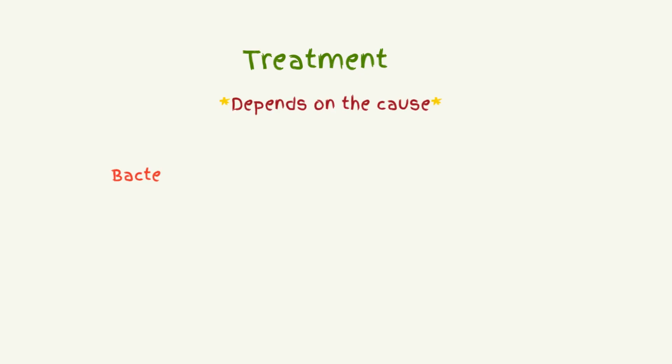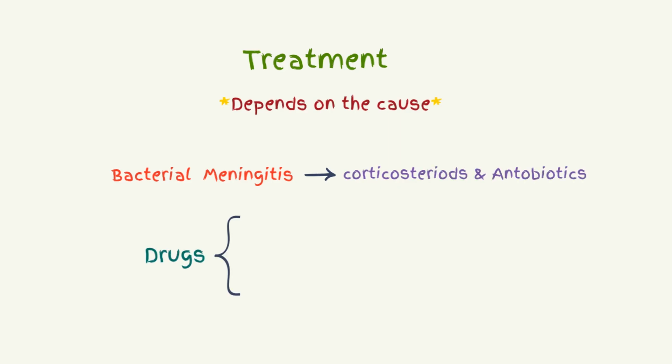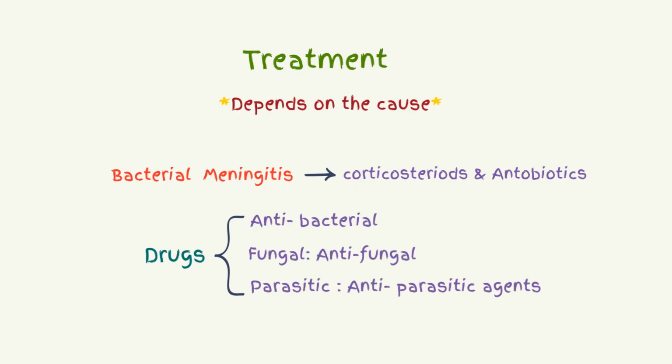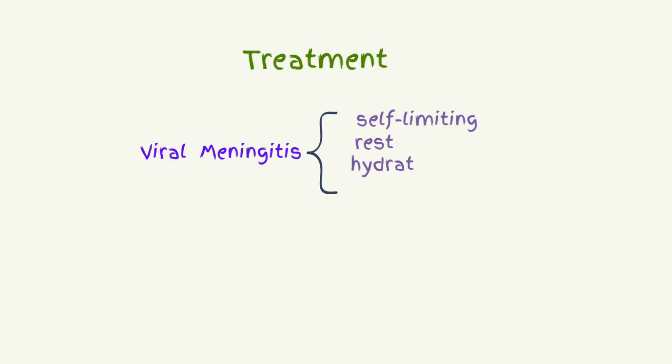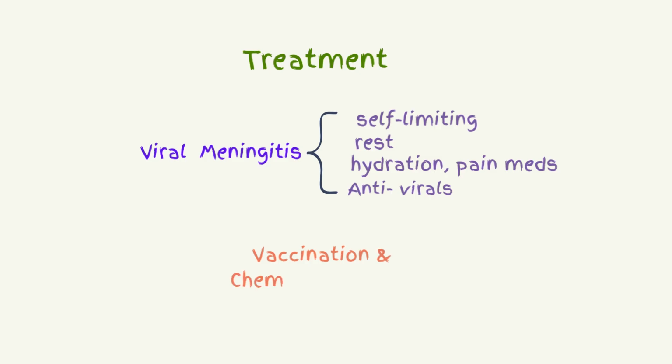Meningitis is treated depending on the cause. Bacterial meningitis is treated with corticosteroids and then antibiotics. There are specific drugs like antibacterials for bacterial meningitis. Fungal meningitis requires antifungal agents. Parasitic meningitis requires antiparasitic agents. Viral meningitis is typically self-limiting and it requires rest, hydration, pain meds, and antivirals. Vaccinations and chemoprophylaxis are given for prolonged close contacts.